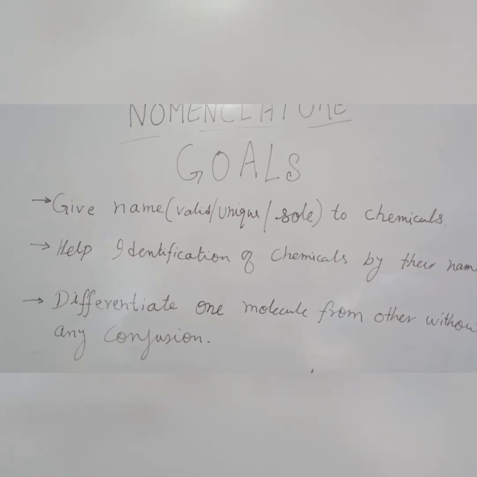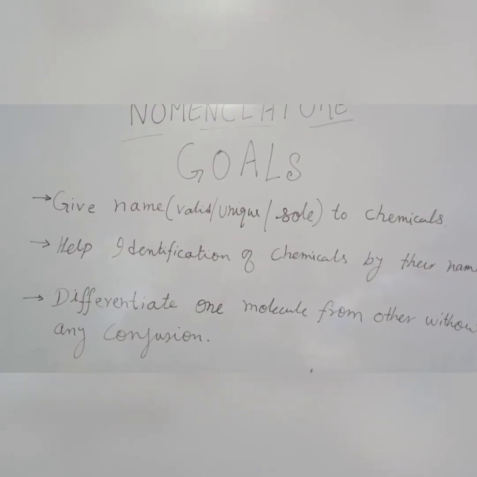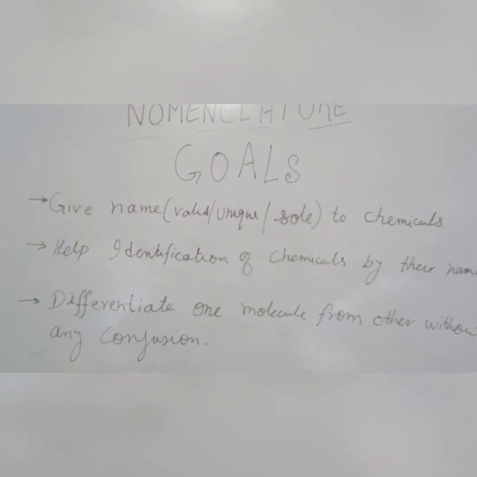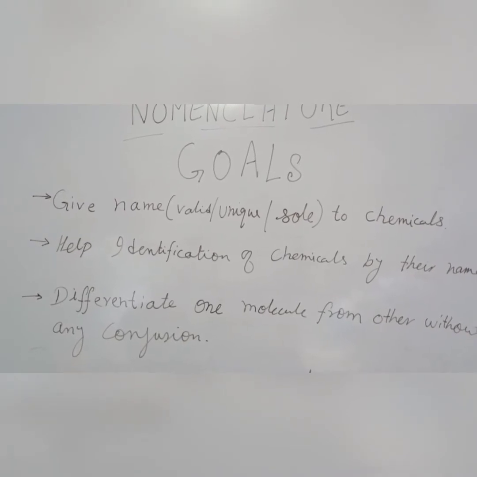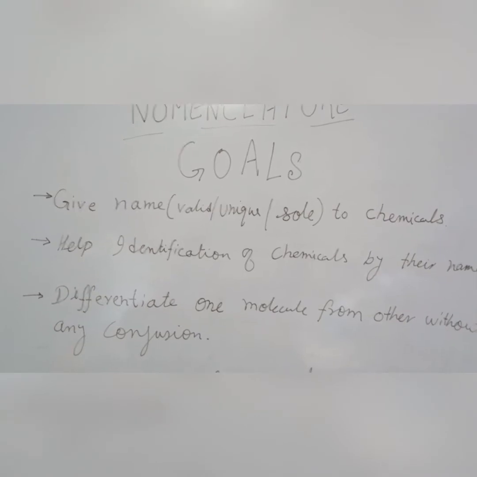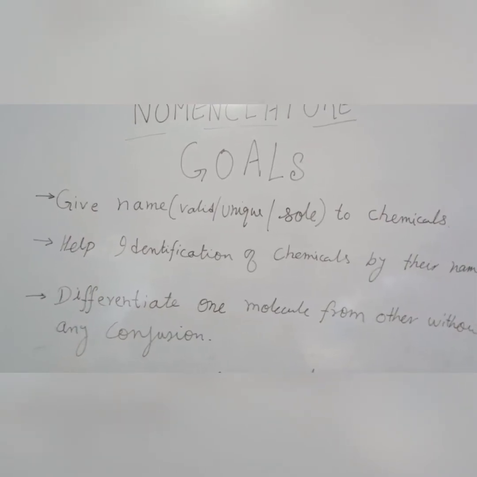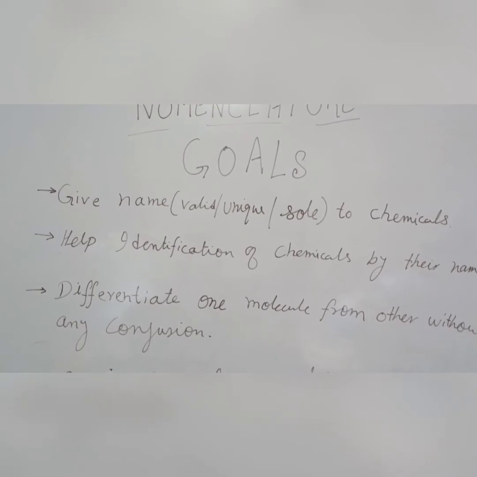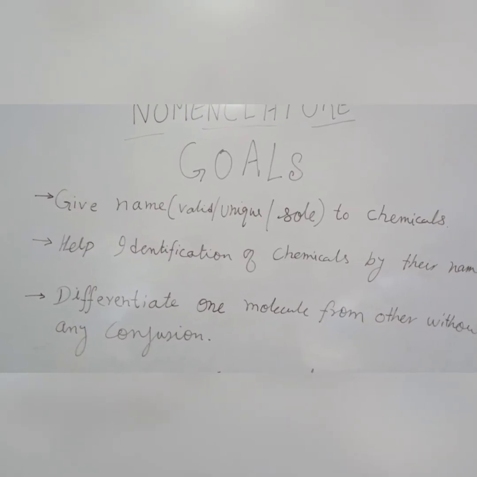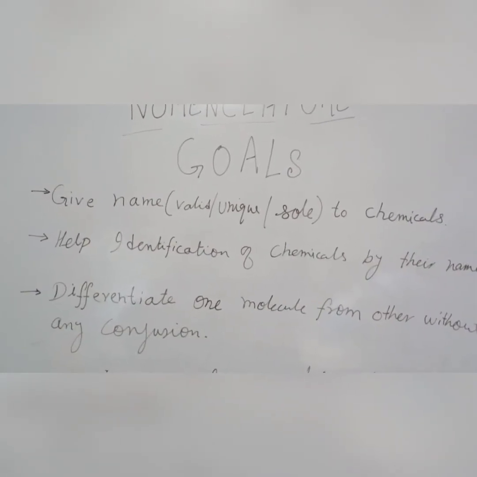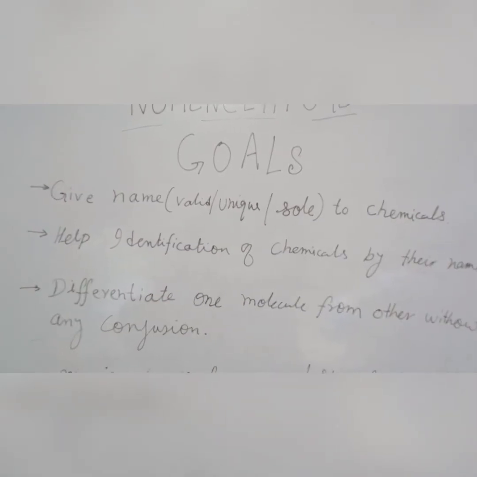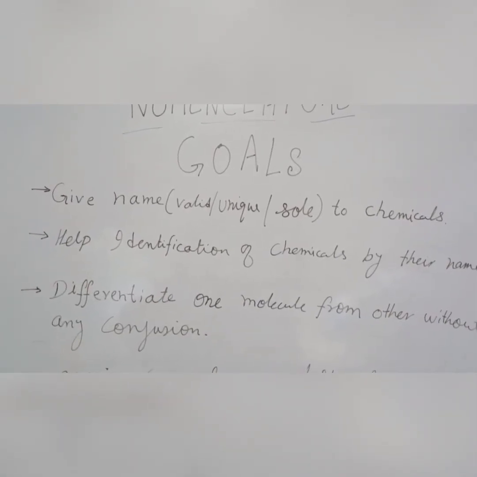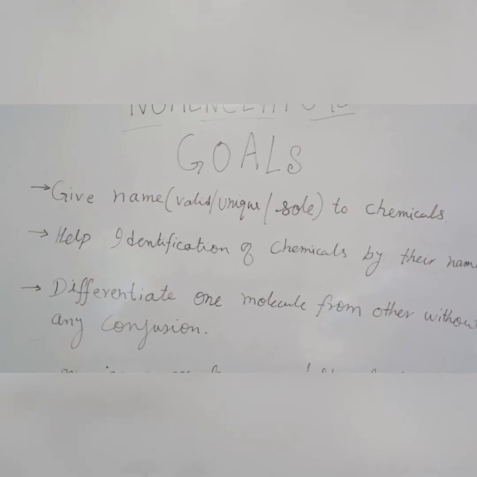So as we know, as per the IUPAC rules, there is a certain set of rules which must be considered before giving name to any chemical compound, and once we follow that set of rules, we ultimately achieve the goal, which is the very first one, to give the name.